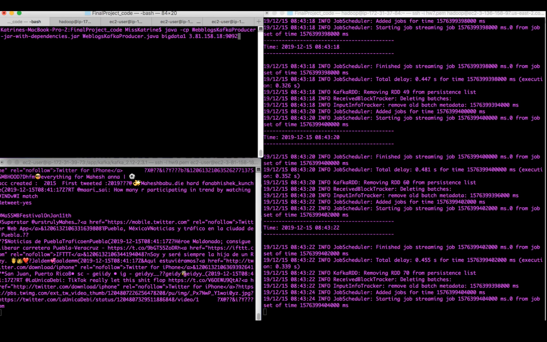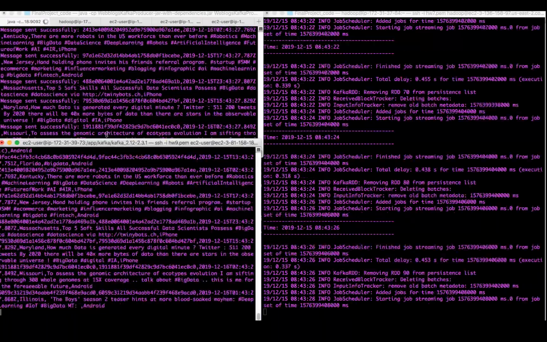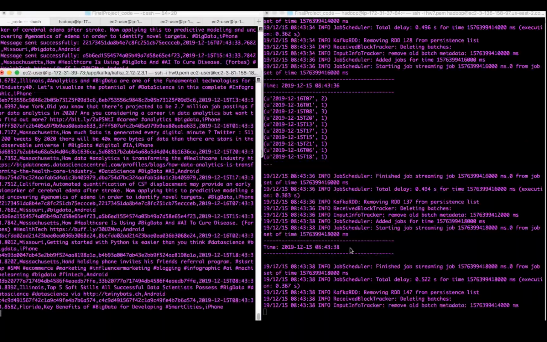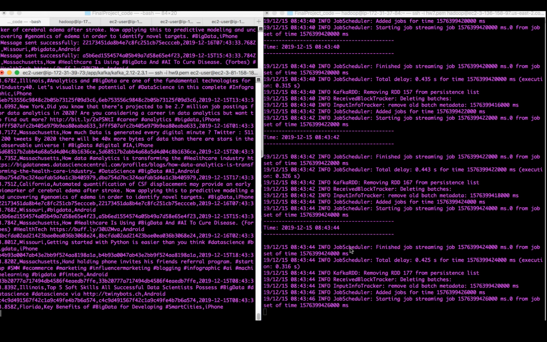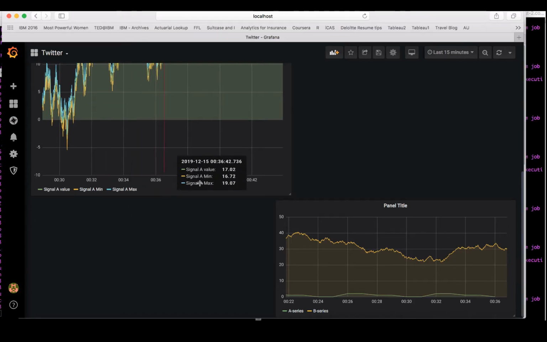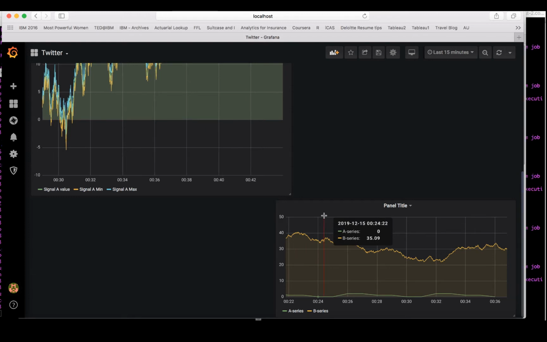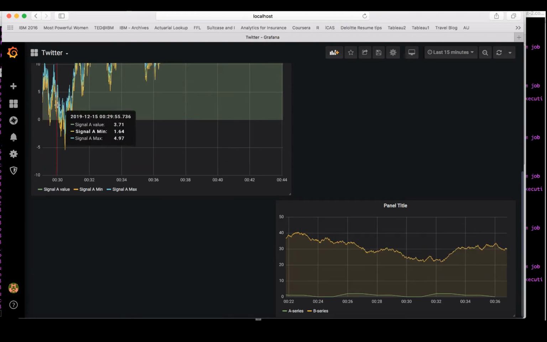I start my custom producer over here that uses the cleaned Twitter data, and you can see the data looks much better. This aggregated data, as I said, is going to get passed on into Elasticsearch. After that, I can retrieve it using my Grafana dashboard. And as you can see over here, the data is coming in, and there are a number of different dashboards you can take a look at to see the trends in Twitter for these 3 keywords that I'm interested in.